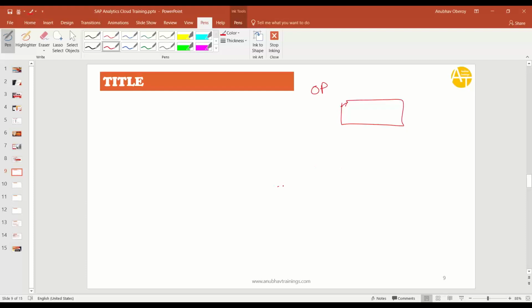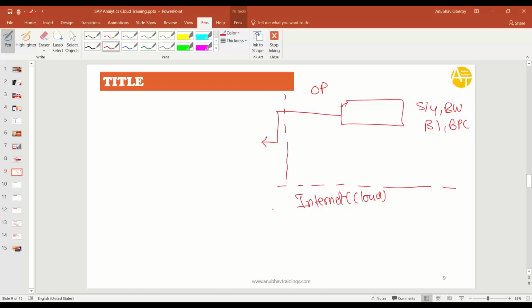Okay, good question. Understand here, we have two types of systems, broadly categorized. One is internet based, which means already on the cloud, and one is intranet. So you have an on-premise system here and you have a cloud system here. On-premise systems are typically your S4, BW, BI, BPC. These are on-premise systems, so this is one type of connection. What matters for us is where the system lies. Is it protected by a firewall? Is it behind the firewall?